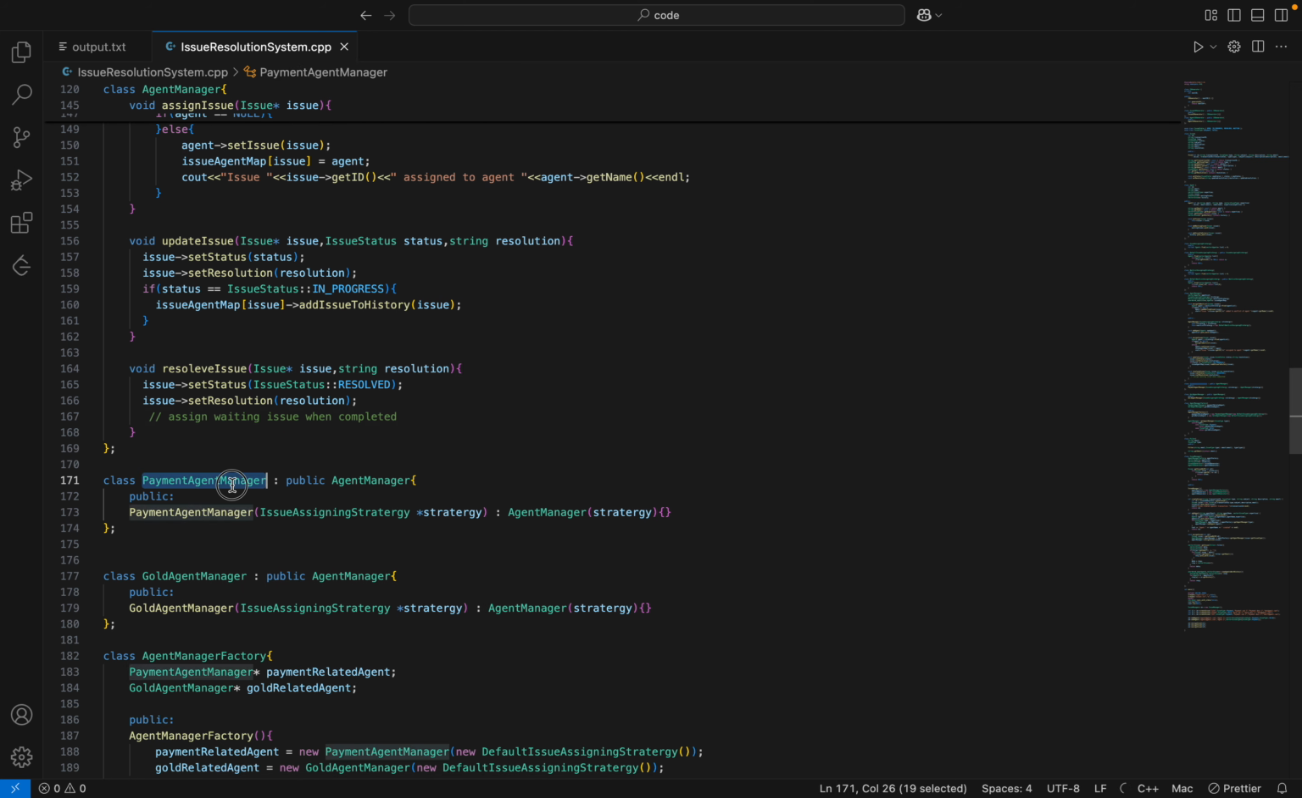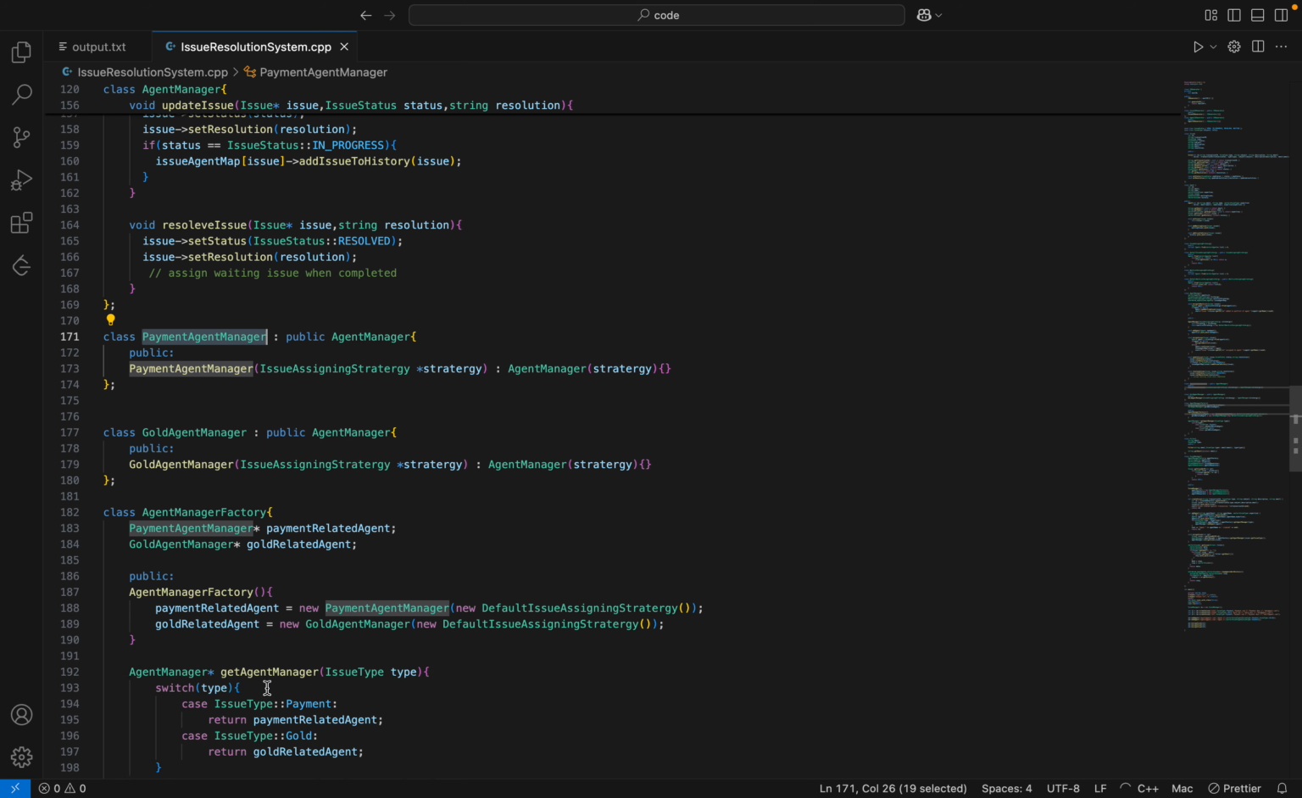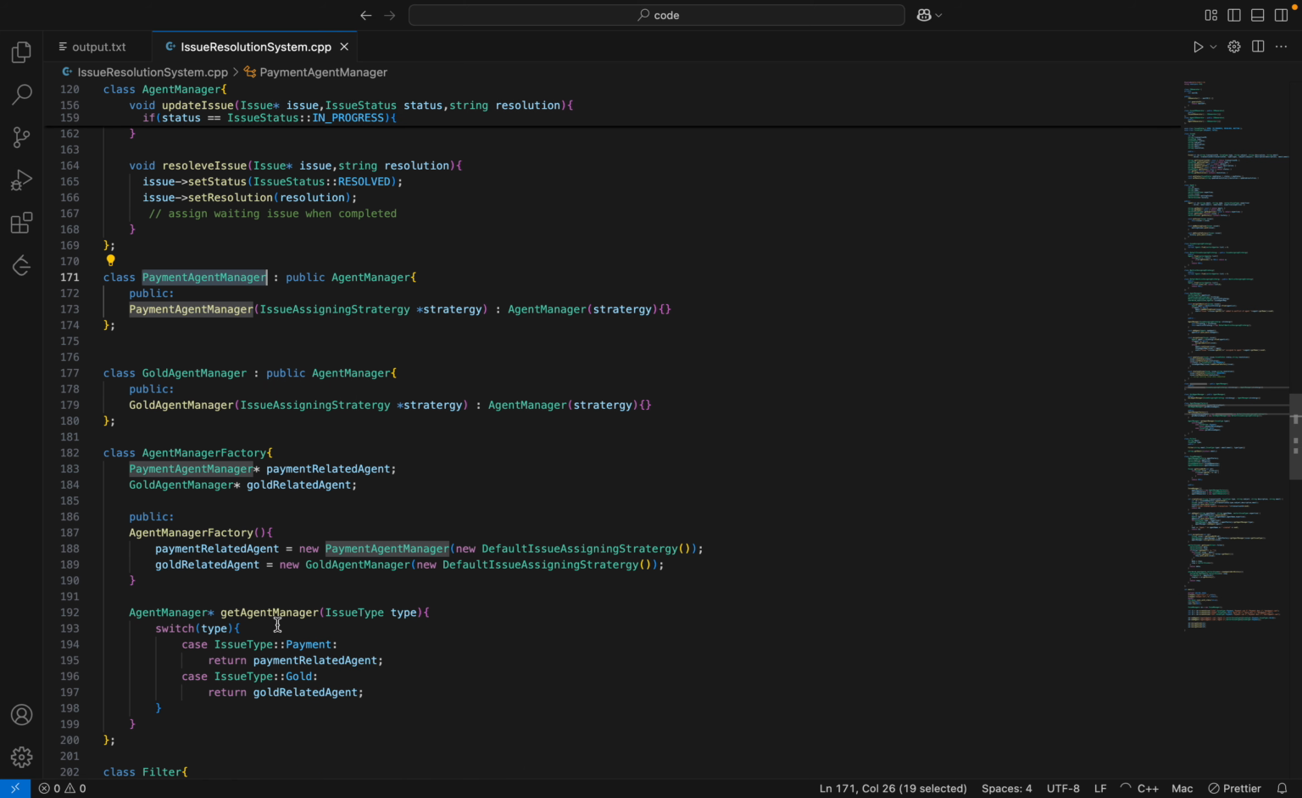Okay, so obviously there will be two types of managers here, gold manager and payment manager. For that, I've created a factory which will return the manager based on the issue type. If it is gold, it will return the gold agent manager, otherwise it will return the payment agent manager.